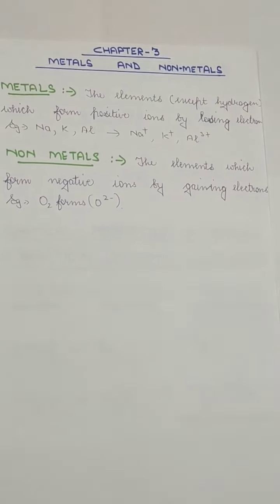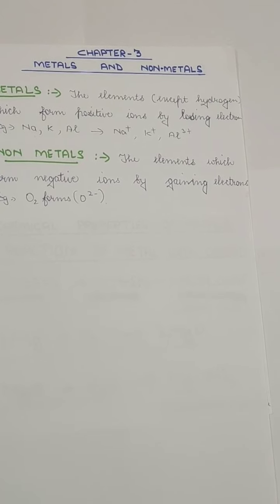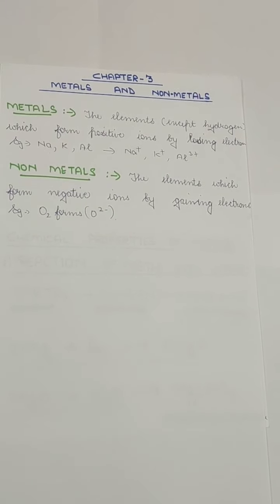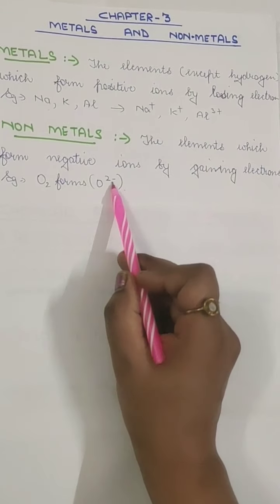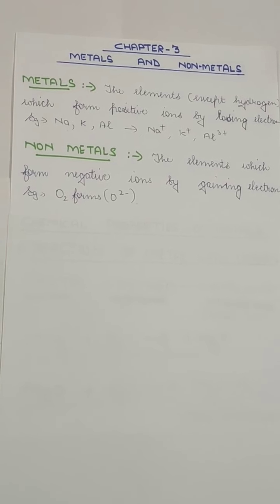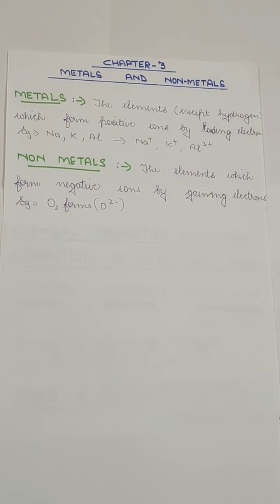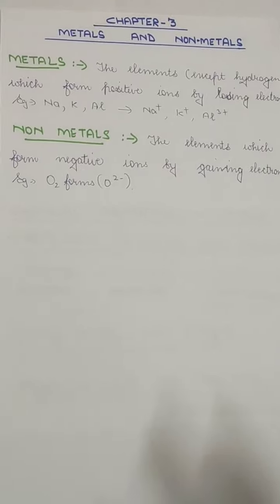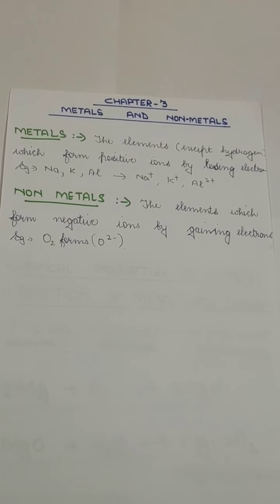Okay, now non-metals. So the elements which form a negative ion by accepting or gaining electrons are called non-metals. Example, oxygen, it takes 2 electrons and it becomes a negative ion, that is O2-, or chlorine also takes 1 electron and becomes the chloride ion, a negative ion. So all the elements which acquire a negative charge when they form ions are called non-metals. So these are the basic definitions of metals and non-metals.